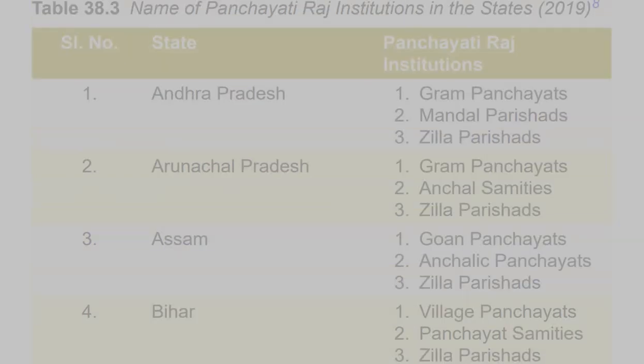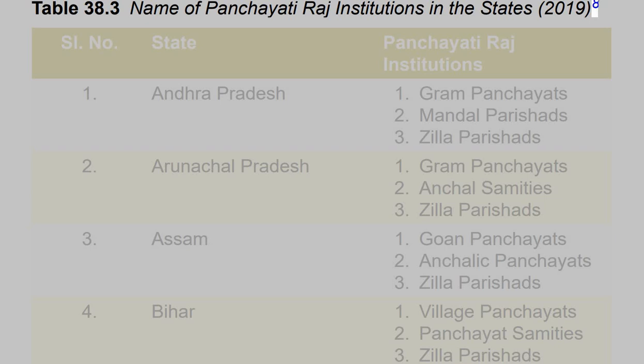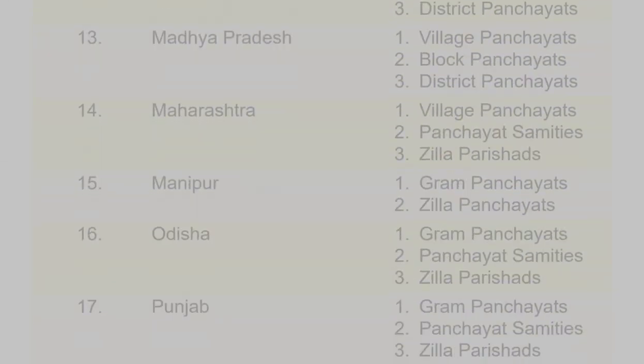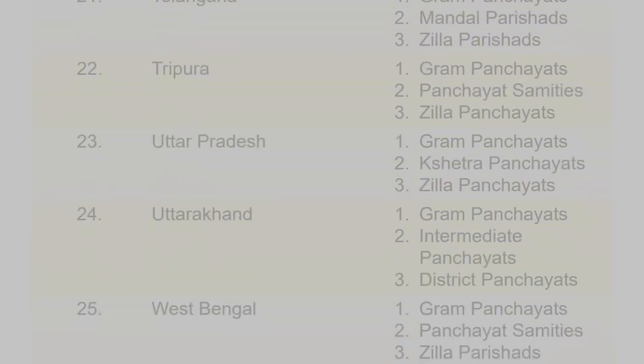Table 38.3 Name of Panchayati Raj institutions in the states. 2019. SL. No. State Panchayati Raj institutions. 1. Andhra Pradesh. 1. Gram Panchayats. 2. Mandal Parishads. 3. Zilla Parishads. 2. Arunachal Pradesh. 1. Gram Panchayats. 2. Anchal Samitis. 3. Zilla Parishads. 3. Assam. 1. Goan Panchayats. 2. Anchalik Panchayats. 3. Zilla Parishads.